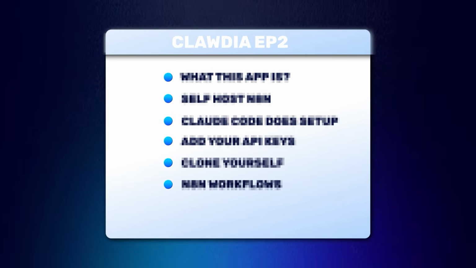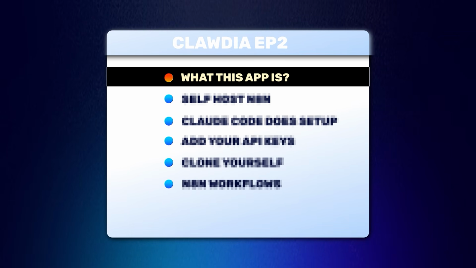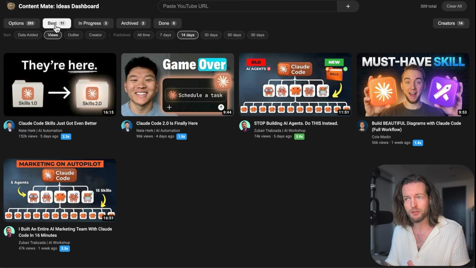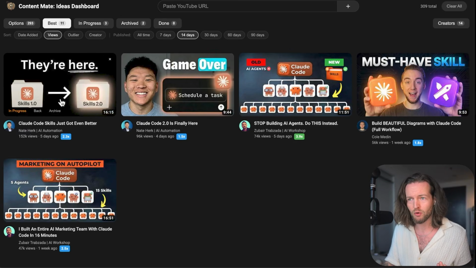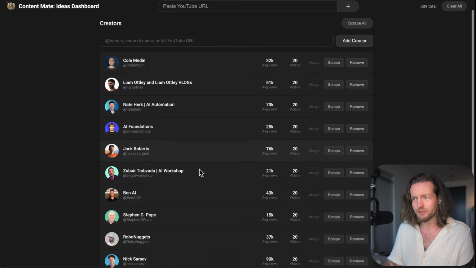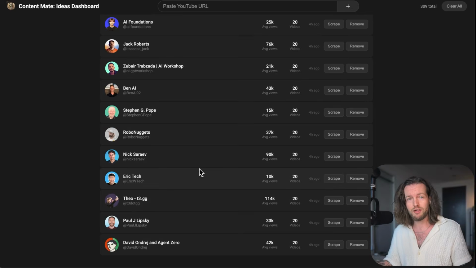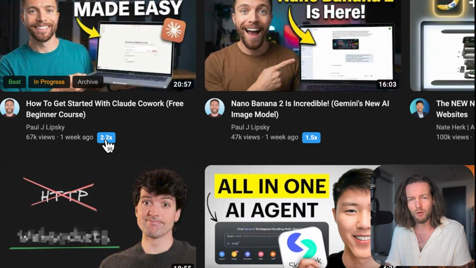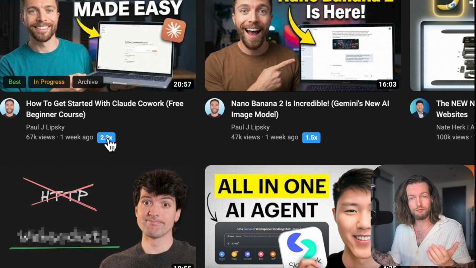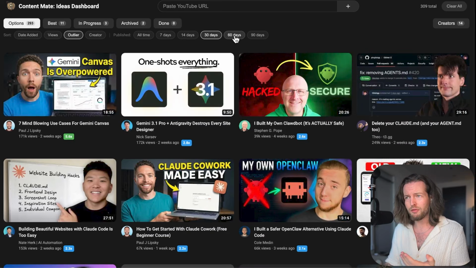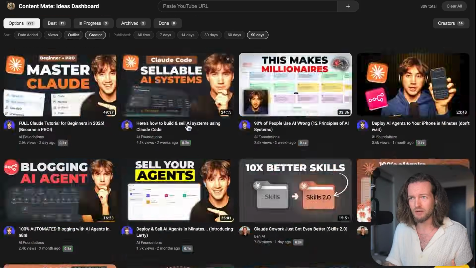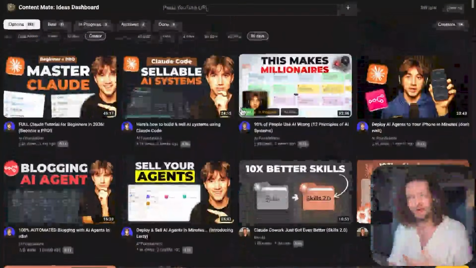So before I show you how, let me show you what it actually is. So this is my ideas dashboard that has many sorting options, ability to click best or archive. It scrapes my favorite AI creators every single day for their newest videos. It scores them by an outlier score, which is how well it performed based on their average views. And it lets me filter by 30 days, 60 days, 90 days. And even the loading speed is just incredible with so many images. I don't know how they do it.